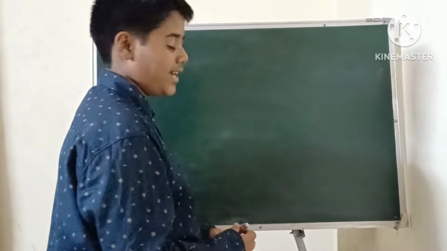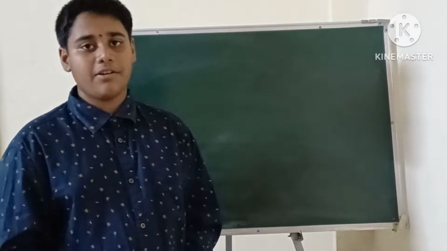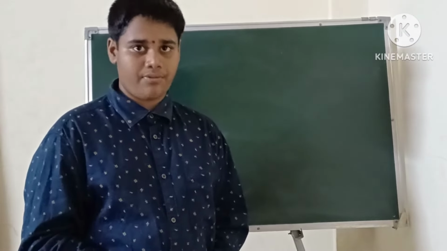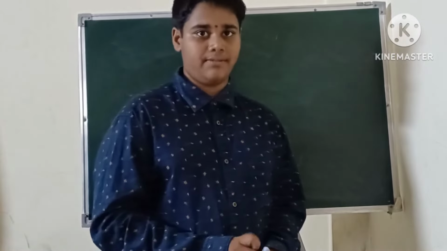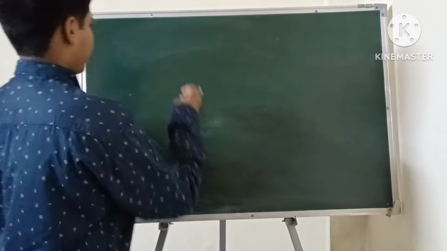So the first law, in the laws of reflection: the angle of incidence is equal to the angle of reflection, and the glancing angle of incidence is equal to the glancing angle of reflection. Second law: the incident ray, reflecting ray and normal lie in the same plane. Okay?